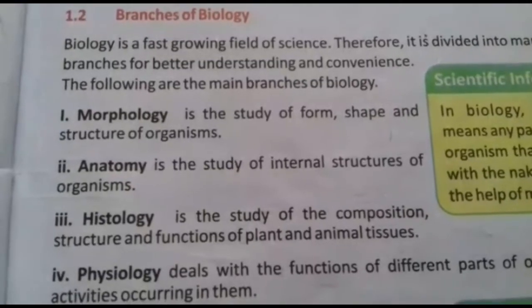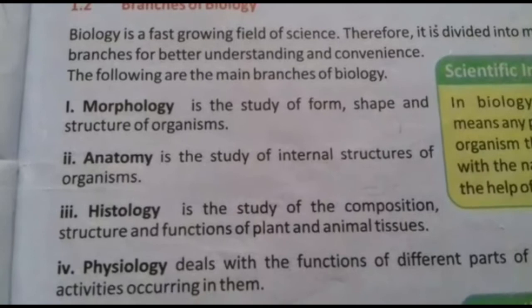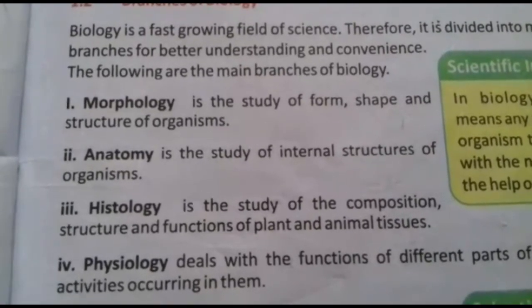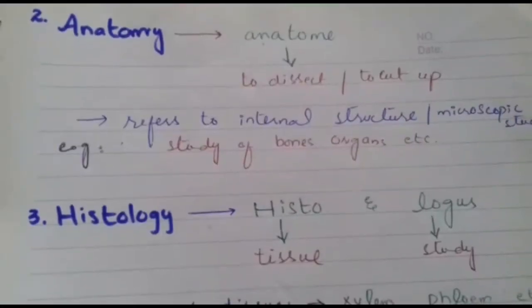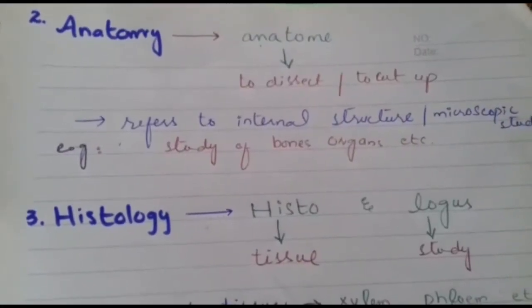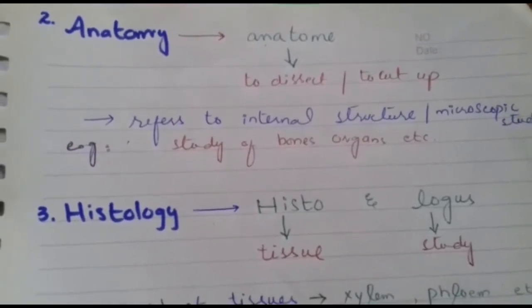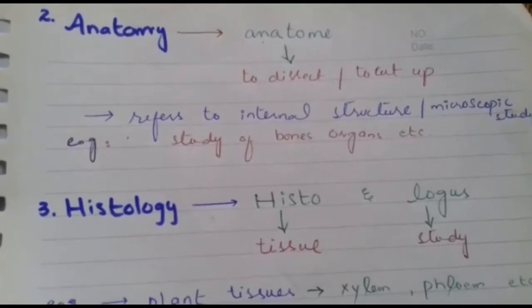A branch of biology is anatomy. Anatomy is the study of internal structures of organisms. Anatomy may be considered a subdivision of morphology. The word anatomy is also derived from the Greek word anatome, which means to dissect or to cut up. So it refers to the internal structure.